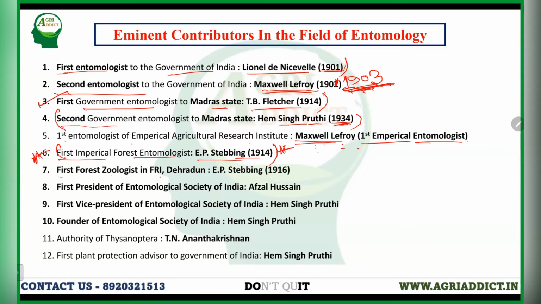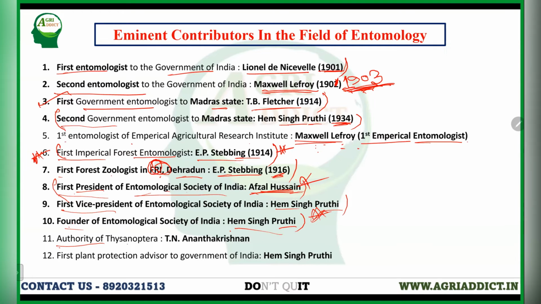First forest entomologist in the Forest Research Institute, that is situated in Dehradun, is E.P. Stebbing in 1916. And the first vice president of Entomological Society of India was Afzal Hussain. He is the first president of the ESI, that is Entomological Society of India, and I told it before. And the first vice president was Mr. H.S. Pruthi. And the founder of Entomological Society is also Mr. H.S. Pruthi, the father of modern entomology, father of Indian entomology.